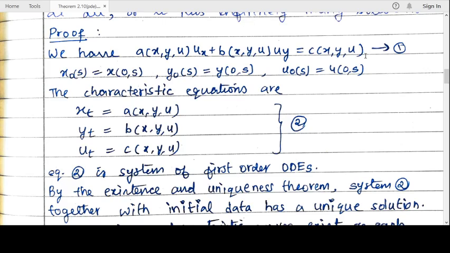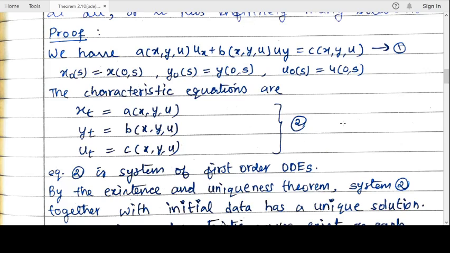So it is a quasi-linear equation with the initial condition x_0(s) equal to x(0, s), y_0(s) equal to y(0, s), u_0(s) equal to u(0, s). And we have the characteristic equations: dx/dt equal to A, dy/dt equal to B, du/dt equal to C. Mark it as equation number 2.